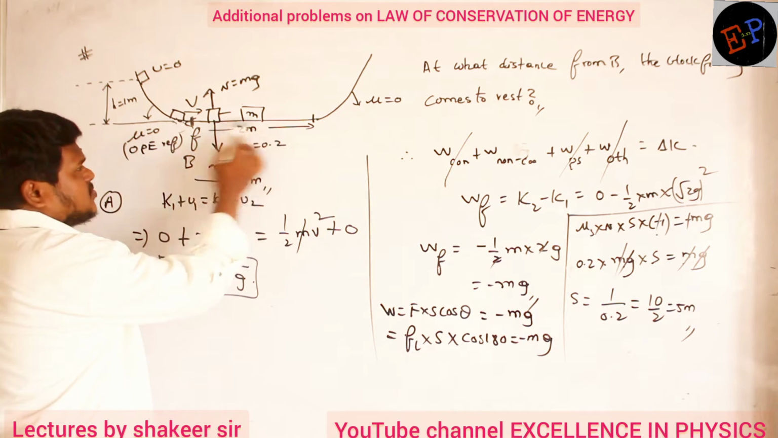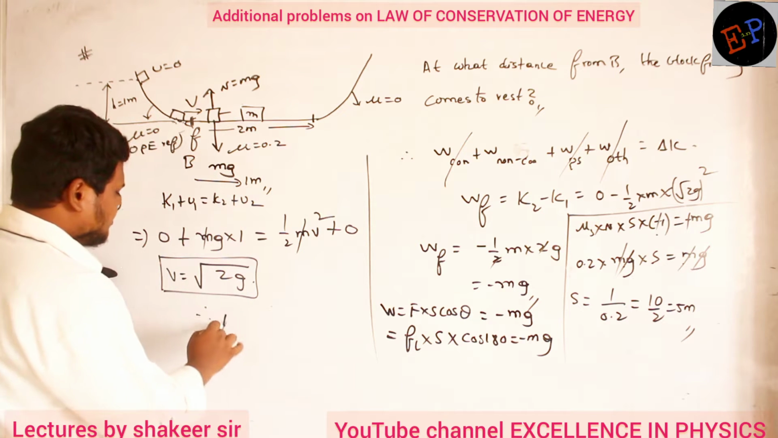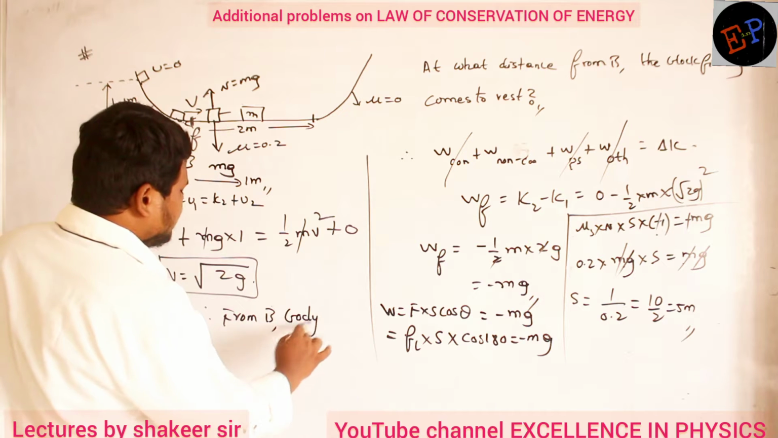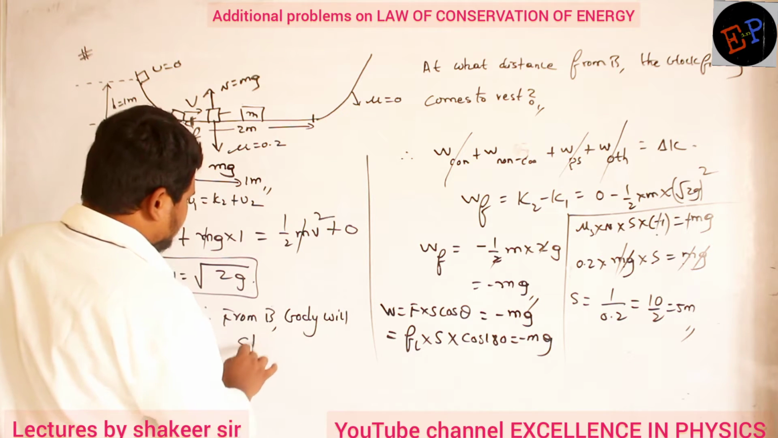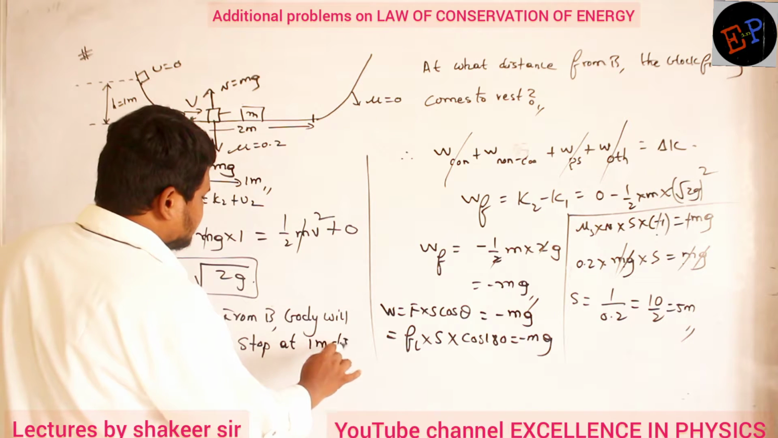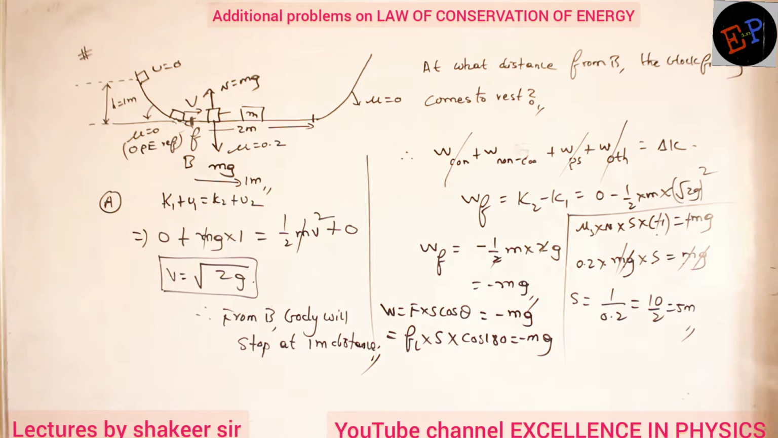So 2 meters and another 1 meter. That is my answer. Therefore, what do I write? From B, the body will stop at how much distance? At 1 meter distance. That is my answer. Clear, no?